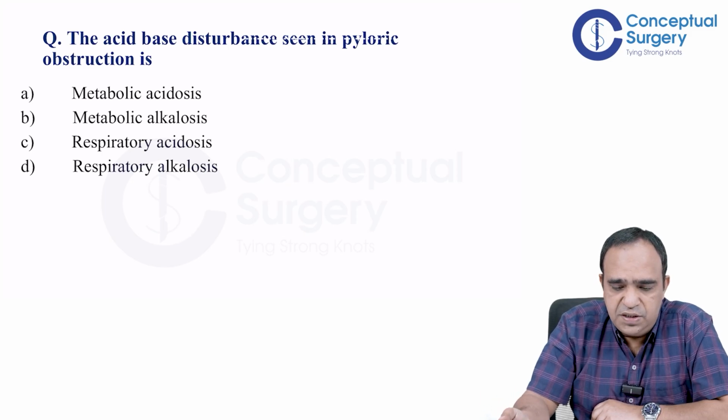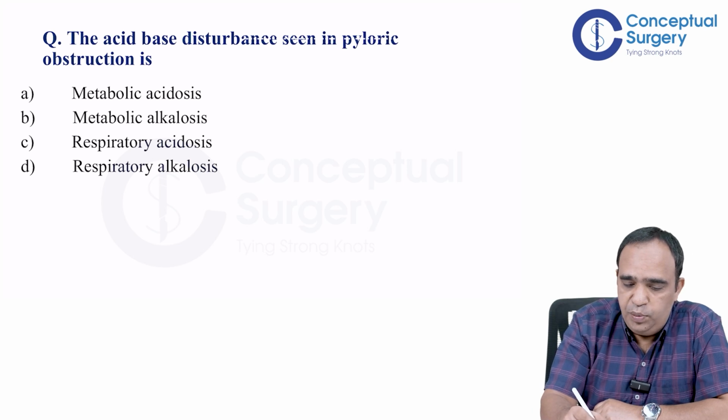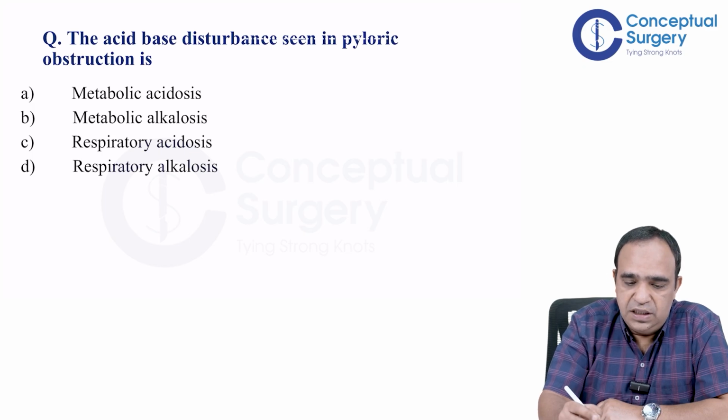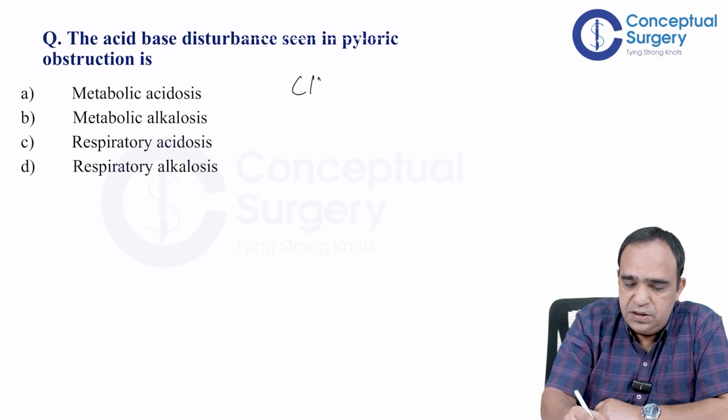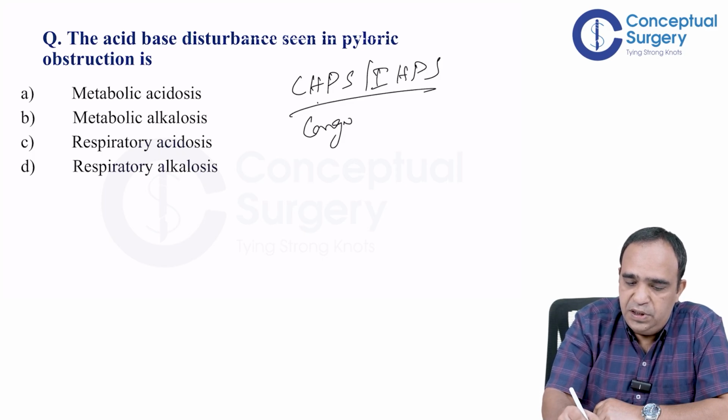The acid-base disturbance seen in pyloric obstruction. The changes are more pronounced in idiopathic or congenital hypertrophic pyloric stenosis, that's called CHPS or IHPS.